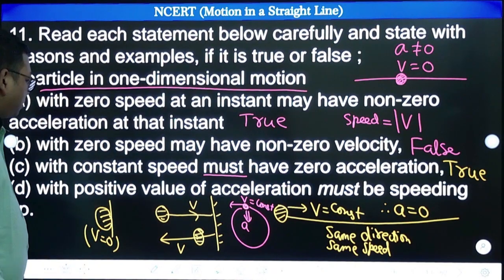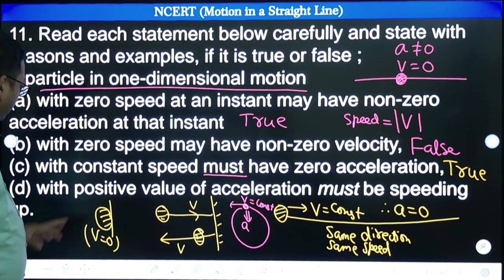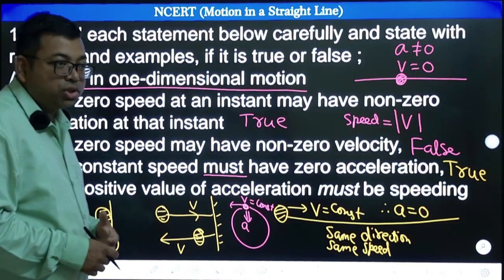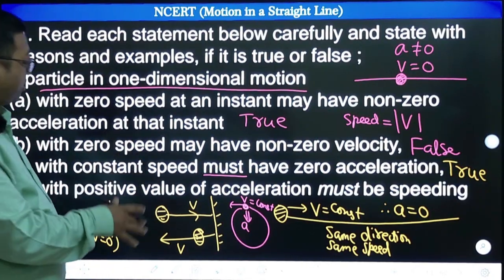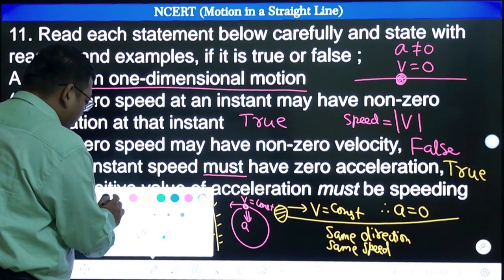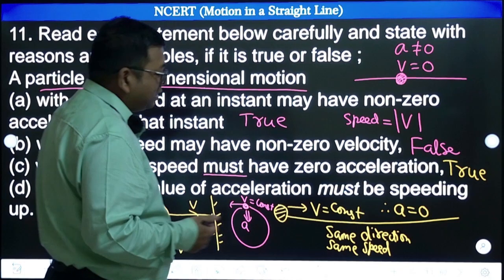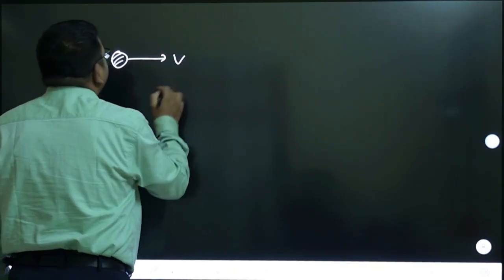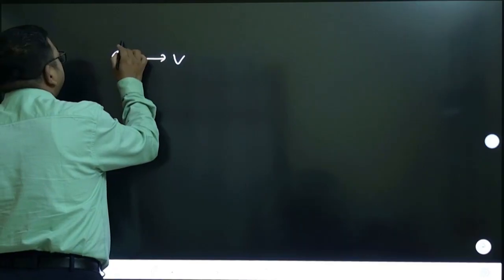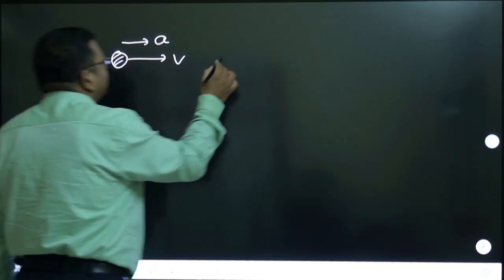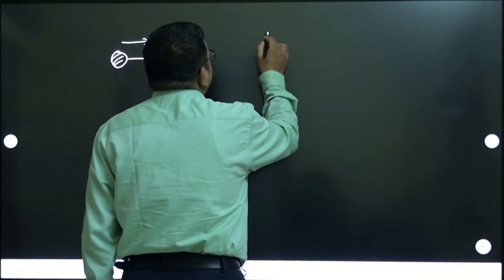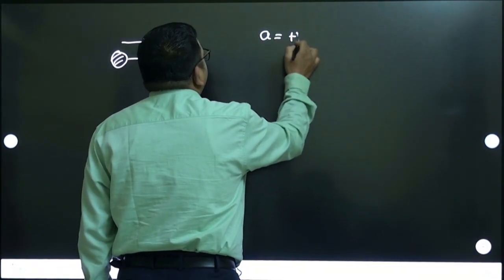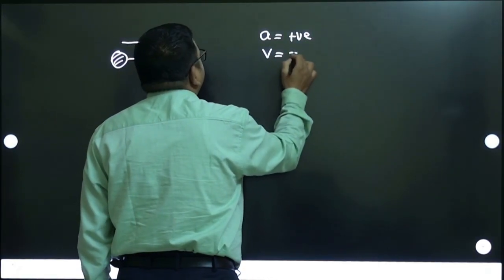Then next, with positive value of acceleration must be speeding up. Positive value of acceleration means what? Suppose I am considering a straight line, okay? Let's try to understand that. This is an important thing that we have to understand, the concept of acceleration and retardation. What is that concept? Suppose, for example, a body is going in this direction, velocity is in this direction and acceleration is also in this direction. That means they have the same sign. So acceleration is positive, and velocity is also positive.